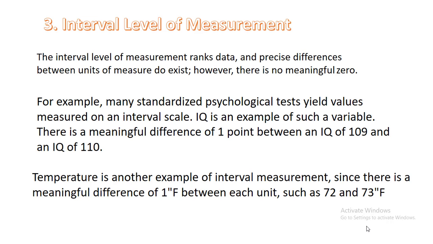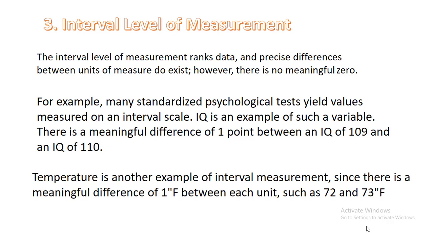Third, interval level of measurement. The interval level of measurement ranks data, and precise differences between units of measurement do exist. However, there is no meaningful zero. For example, many standardized psychological tests yield values measured on an interval scale. IQ is an example of such a variable.